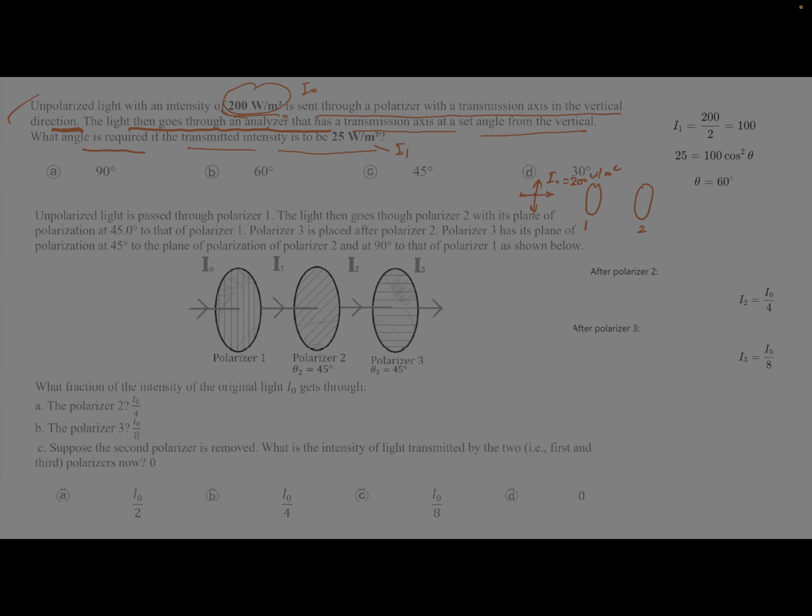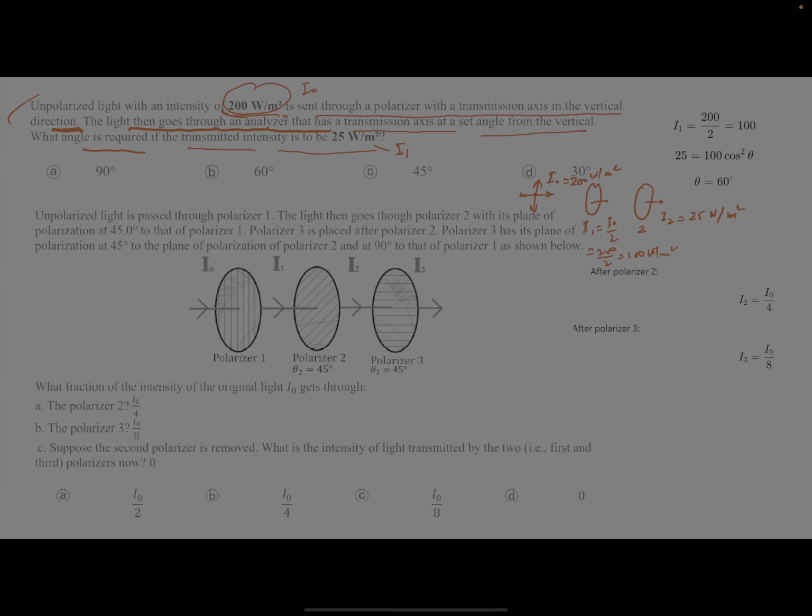The transmitted intensity I2 is equal to 25 watt per meter square. Sorry, this is here I1, which you can calculate first. I1 will be just half of the first one, so it will be 200 by 2, it is just 100, correct? Watt per meter square, and I2 they have given you 25 watt per meter square.